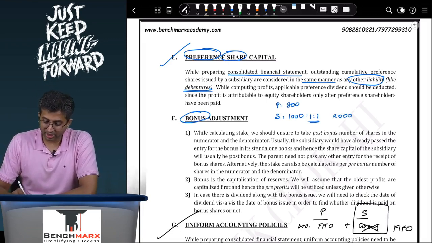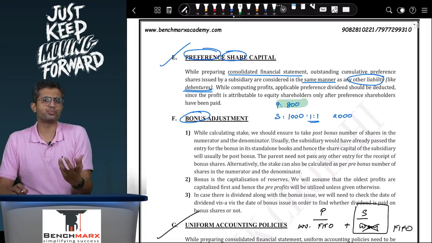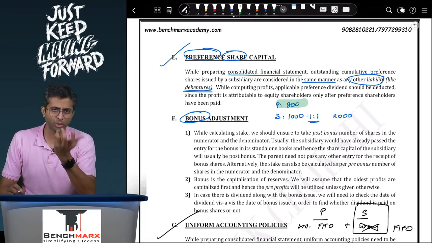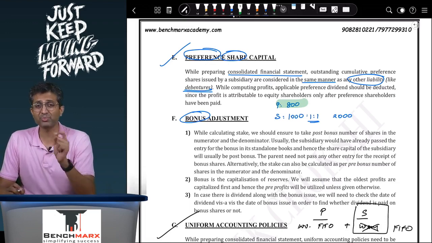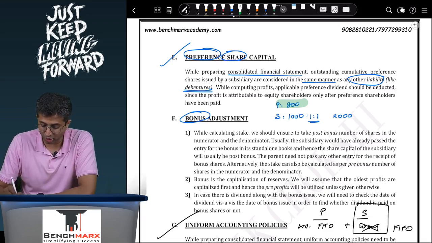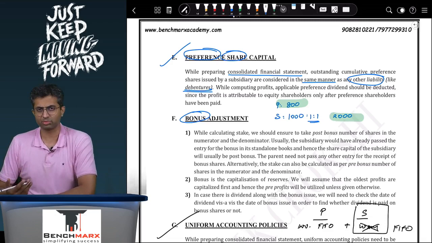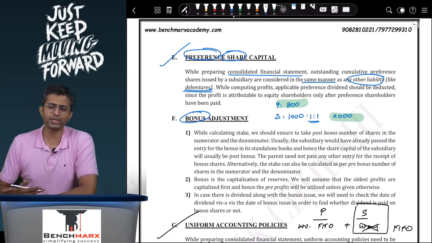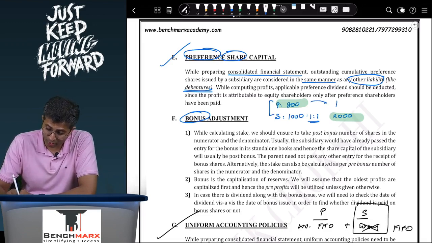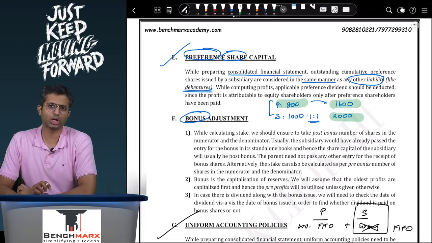The question might sometimes not tell you how many bonus shares P receives, but you need to figure out that if S has distributed bonus and P was a shareholder, then P will also receive those bonus shares. Hence, in order to correctly calculate the stake, you should not compare 800 with 2000. You can either compare the pre-bonus number of shares with the pre-bonus total shares, so 800 with 1000, or you convert this into post-bonus, so 1600, the post-bonus number of shares, with 2000, which is also the post-bonus total shares.